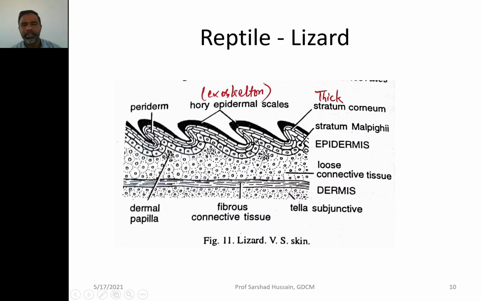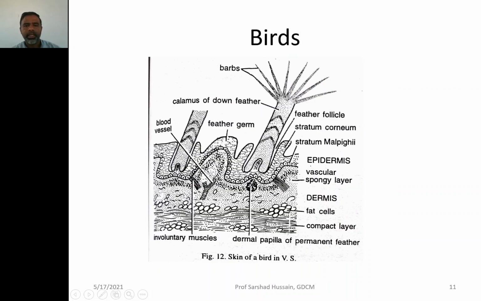Then if you look at the birds, the birds also have the skin divided into two parts, dermis and epidermis. In the epidermis you can see again the stratum malpighian layer and then the stratum corneum. From the epidermis, the feathers, which are the characteristic feature of the birds, arise.